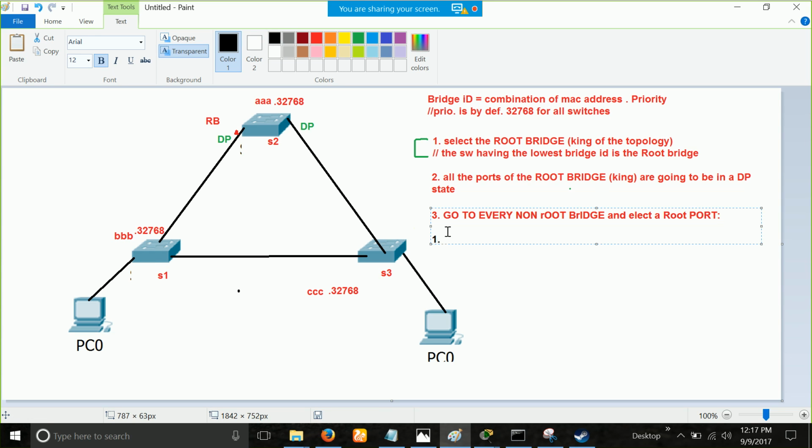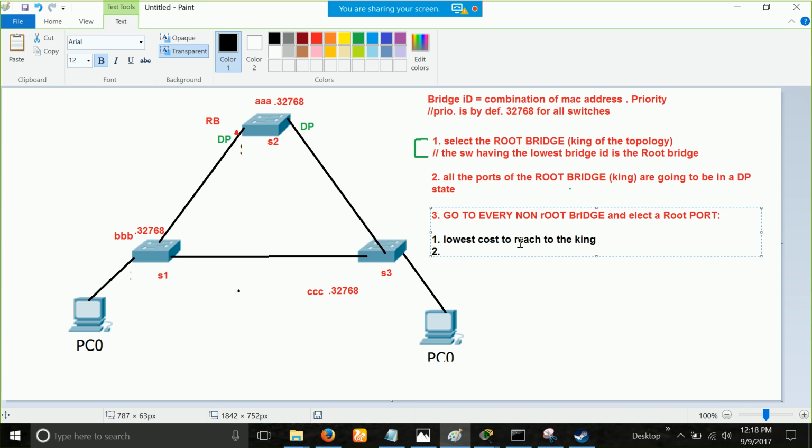Number 1, the one with the lowest cost to reach the king. First of all, if you have 2 or 3 ports, you will check which port is giving you, or which port is actually the closest to the king. So the port which is going to be closest to the king will give you the lowest cost, right? What do you mean by that?